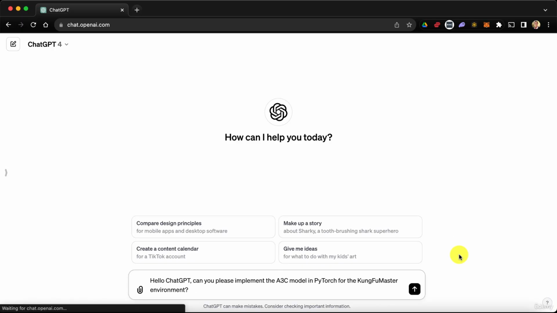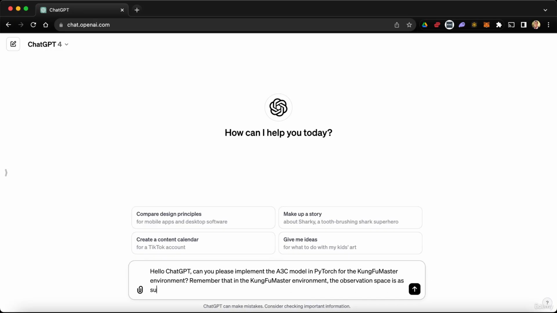So I'm going to paste what I did before, and I'm going to add here, remember, well, I don't know if it remembers or if it simply doesn't know, but I'm going to say, remember that in the Kung Fu Master environment, the observation space is as such.